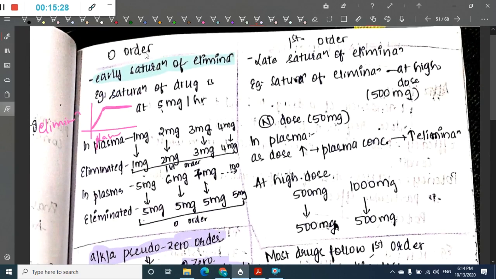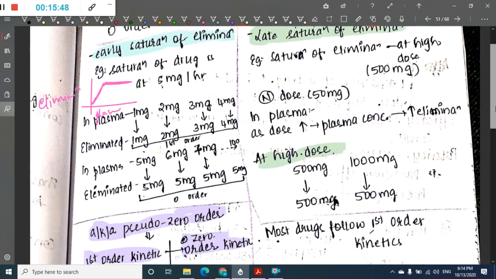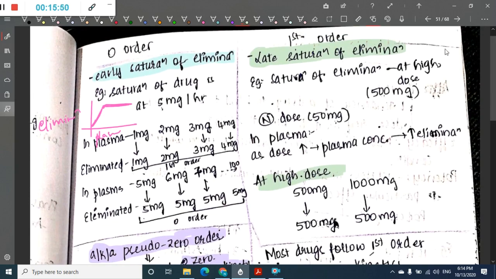That is what we call early saturation of elimination. Whereas in first order kinetics there will be late saturation of elimination. Even here definitely there will be saturation of elimination, but that is seen at a higher dose, not at the normal dose. See, this has been seen at around 1000 milligrams, which is a very high dose. Okay, so most of the drugs will follow first order kinetics. So this is about the order of kinetics.